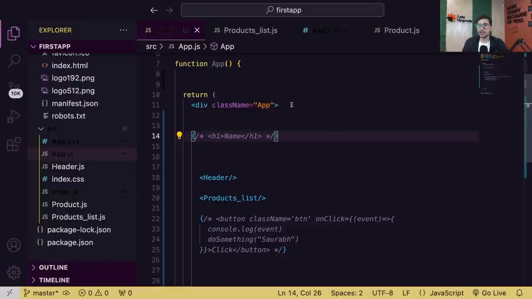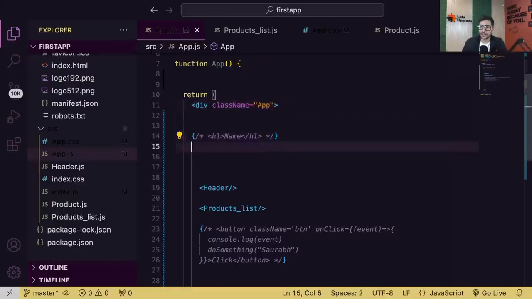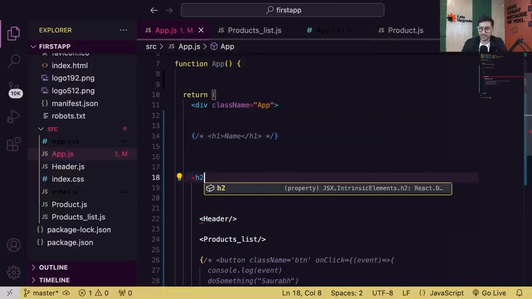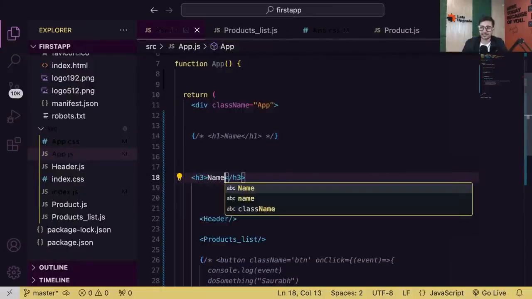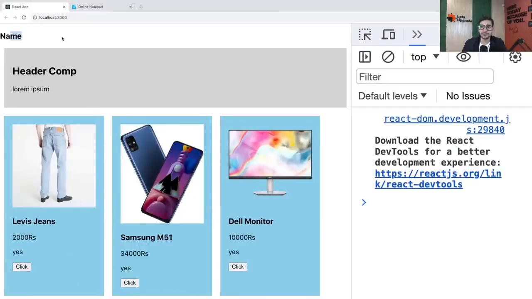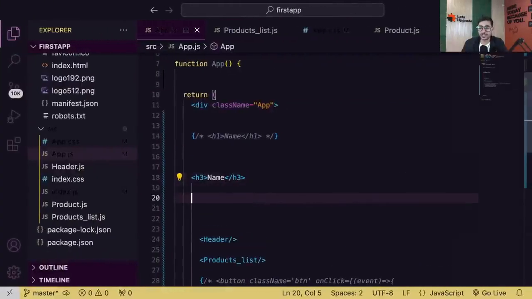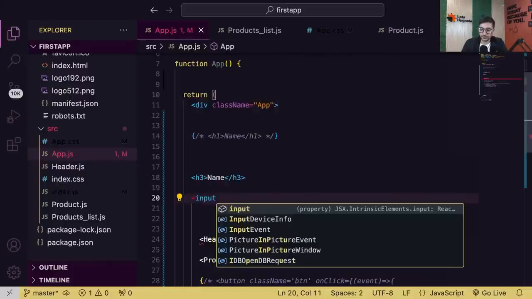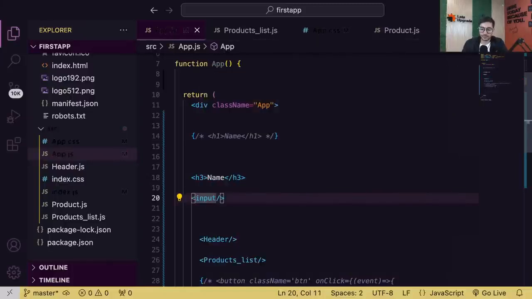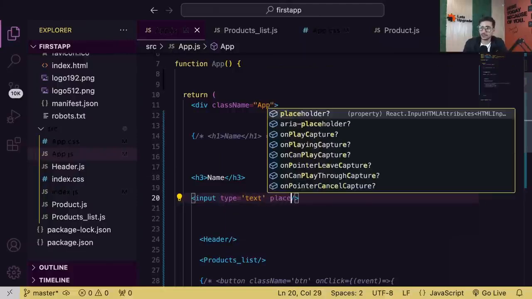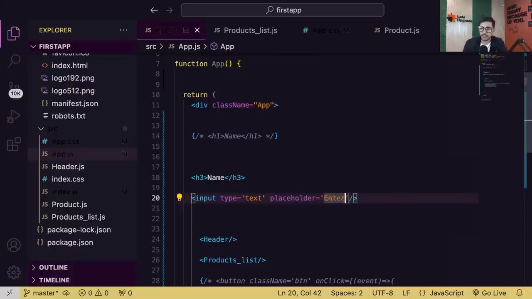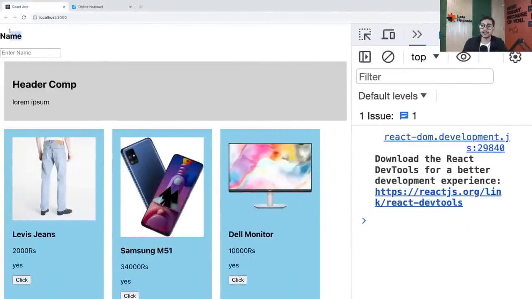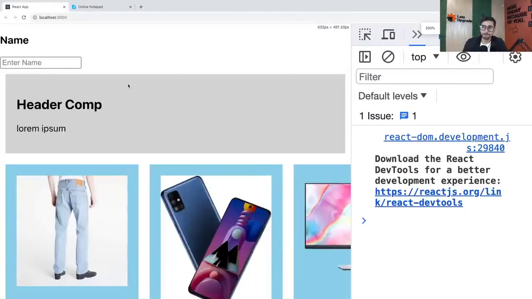Now then guys, let's move ahead, everyone. Let me quickly go ahead and create an input field. Let's say in an H2 or H3, and let me just pass a label like name. You can see here, name. And let me quickly create an input field, because now I'm showing you how to read the value of an input field. So input, type text, and a simple placeholder, let's say enter name, something like that. Okay guys, can you see that input field, everyone? Can you see the input field, guys?